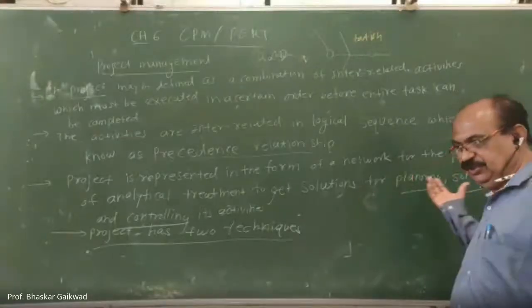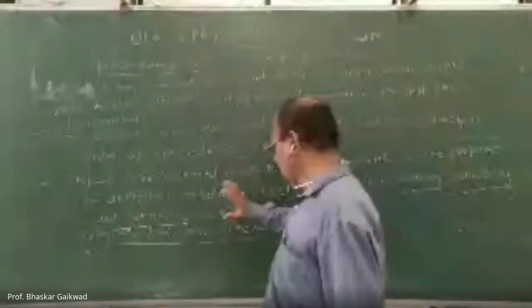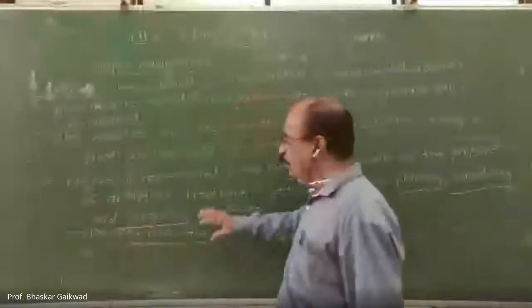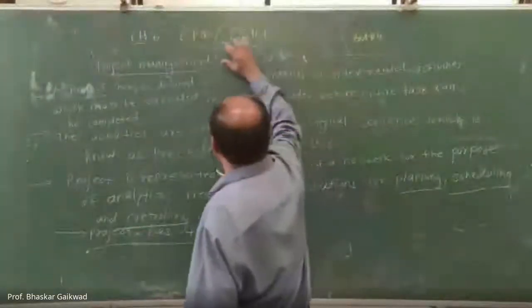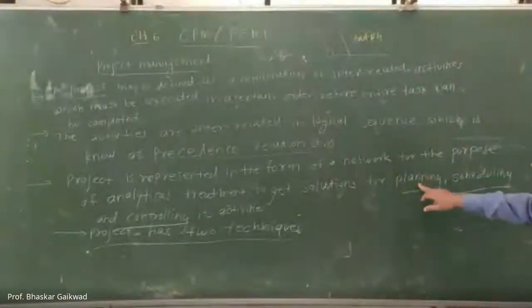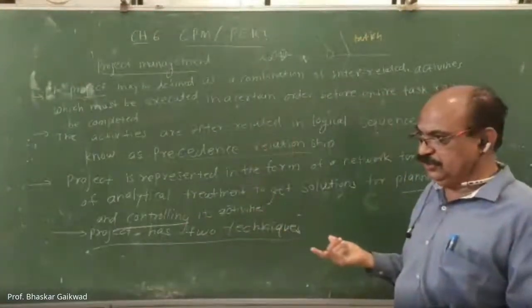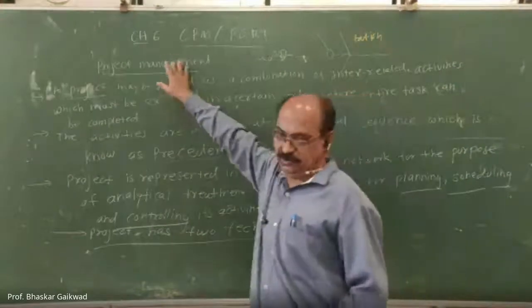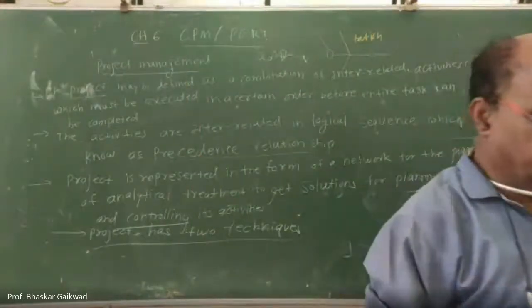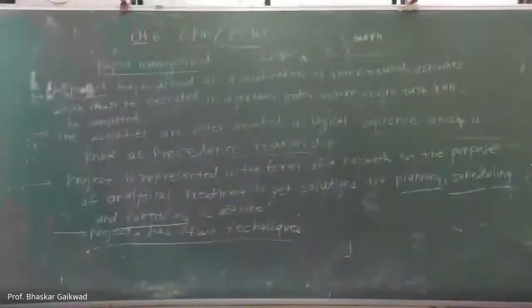These are the three things in industry: planning, scheduling, and controlling. So CPM and PERT are related to planning, scheduling, and controlling. And who is using this? Management, project management. So this is the concept of CPM and PERT.